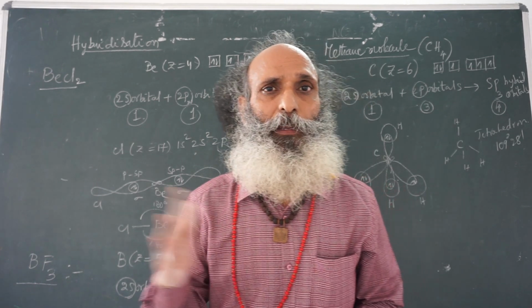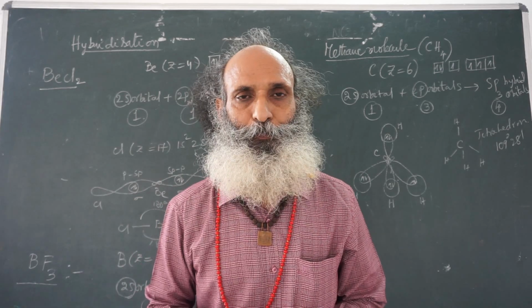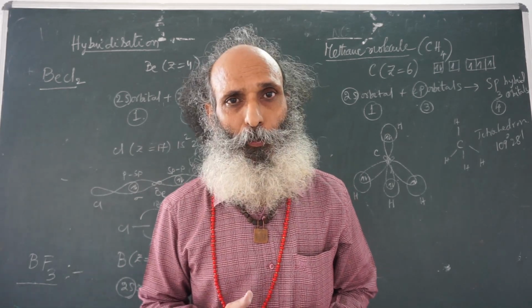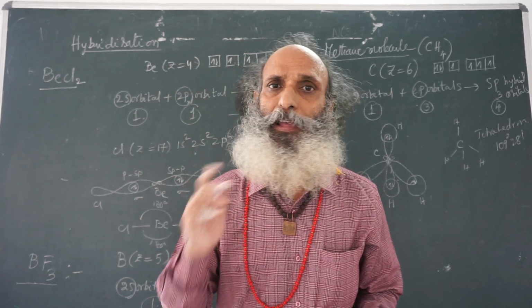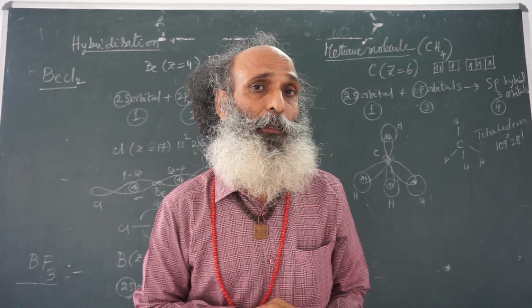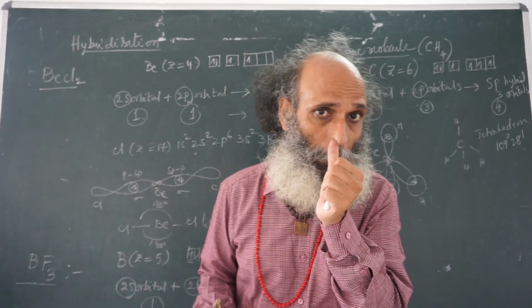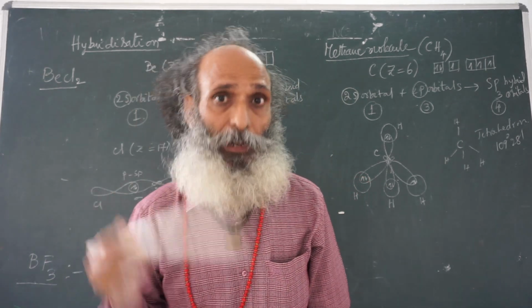Therefore, the overlap will not happen properly. So, scientists explained a concept called hybridization. You have to remember, this hybridization happens only in the bonding orbitals of the central atom.